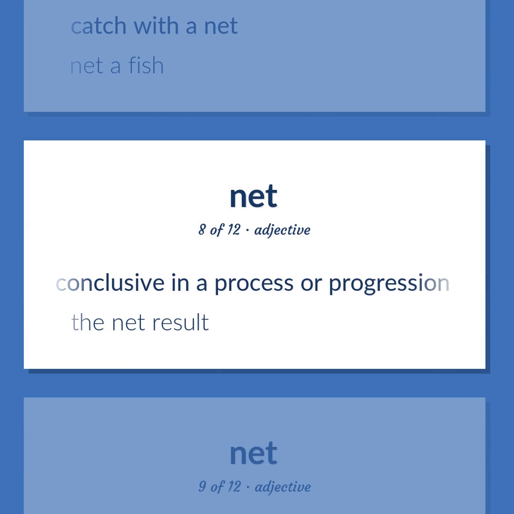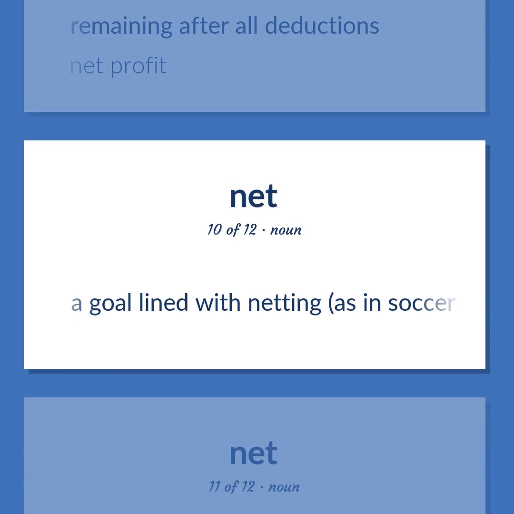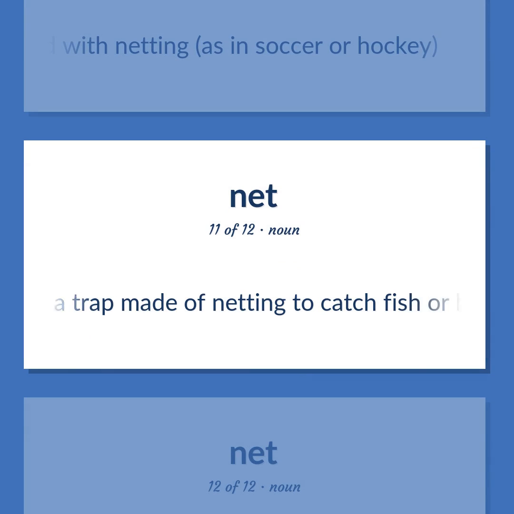Conclusive in a process or progression. The net result. Remaining after all deductions. Net profit. A goal lined with netting, as in soccer or hockey. A trap made of netting to catch fish or birds or insects.